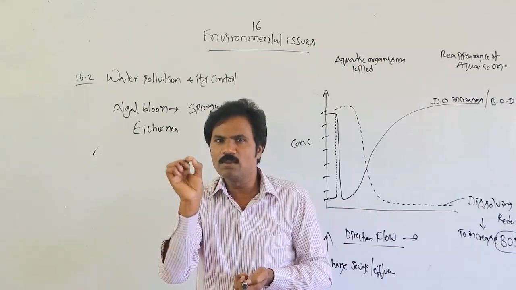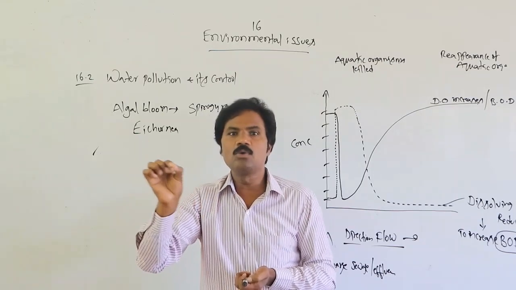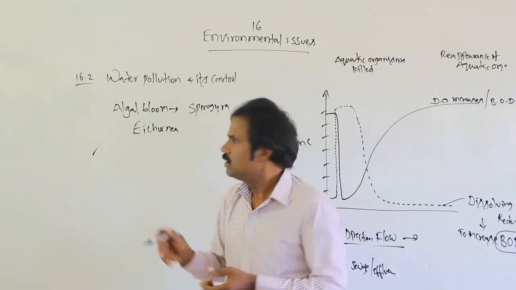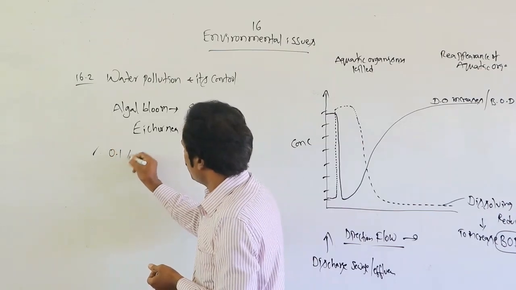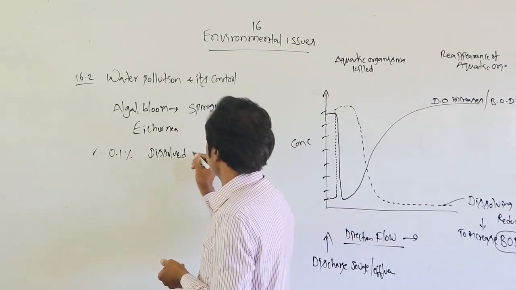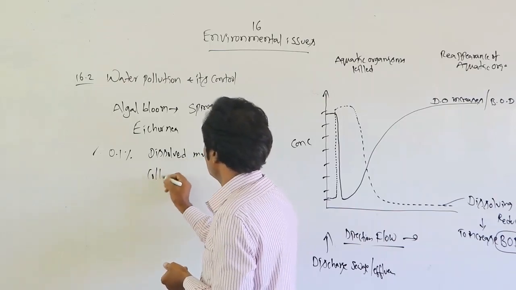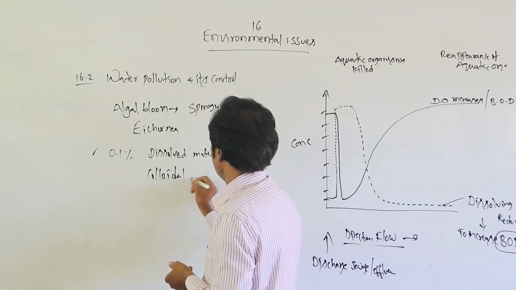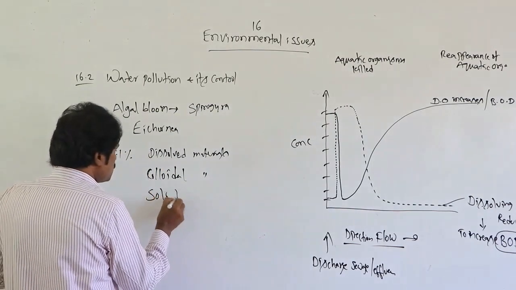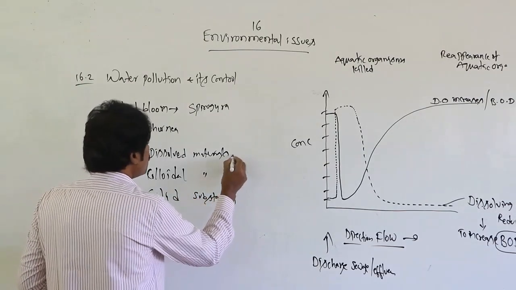0.1% of any pollutants into the aquatic bodies is unable to be used for human purposes, human utilization. In that 0.1%, there are dissolved materials as well as colloidal materials, and then solid substances. What are the dissolved ones?